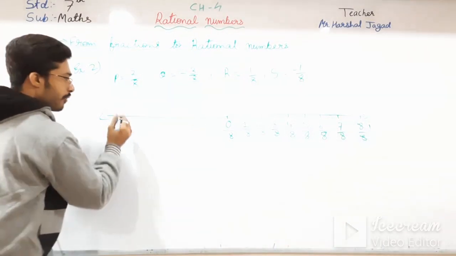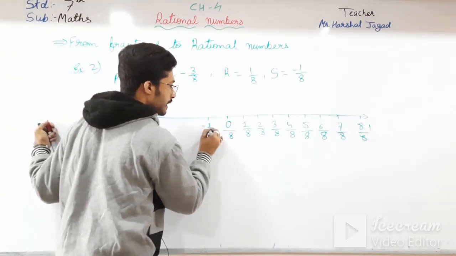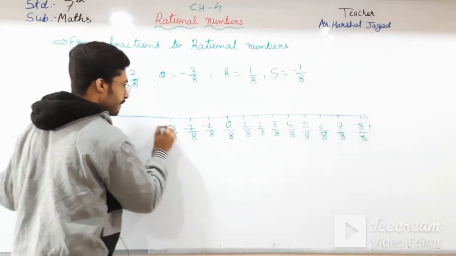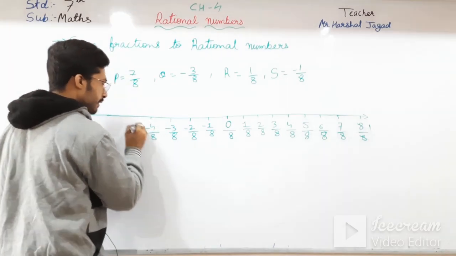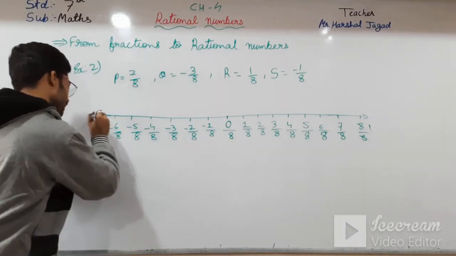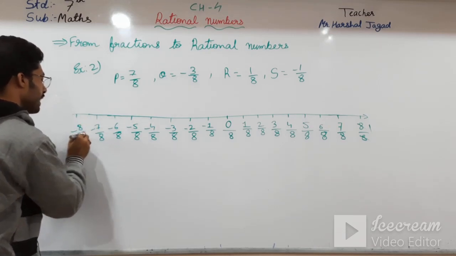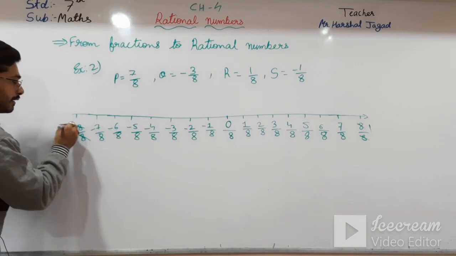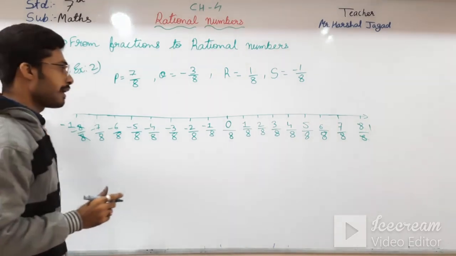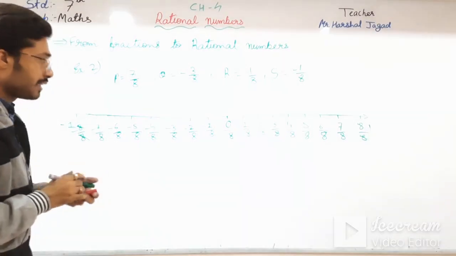As you have to draw on this side, this will be -1 by 8, this will be -2 by 8, this will be -3 by 8, this will be -4 by 8, -5 by 8, -6 by 8, -7 by 8 and -8 by 8, that is -1. Okay students, that is -1. So we have drawn a line from -1 to +1. Okay, now we have to put the marks.